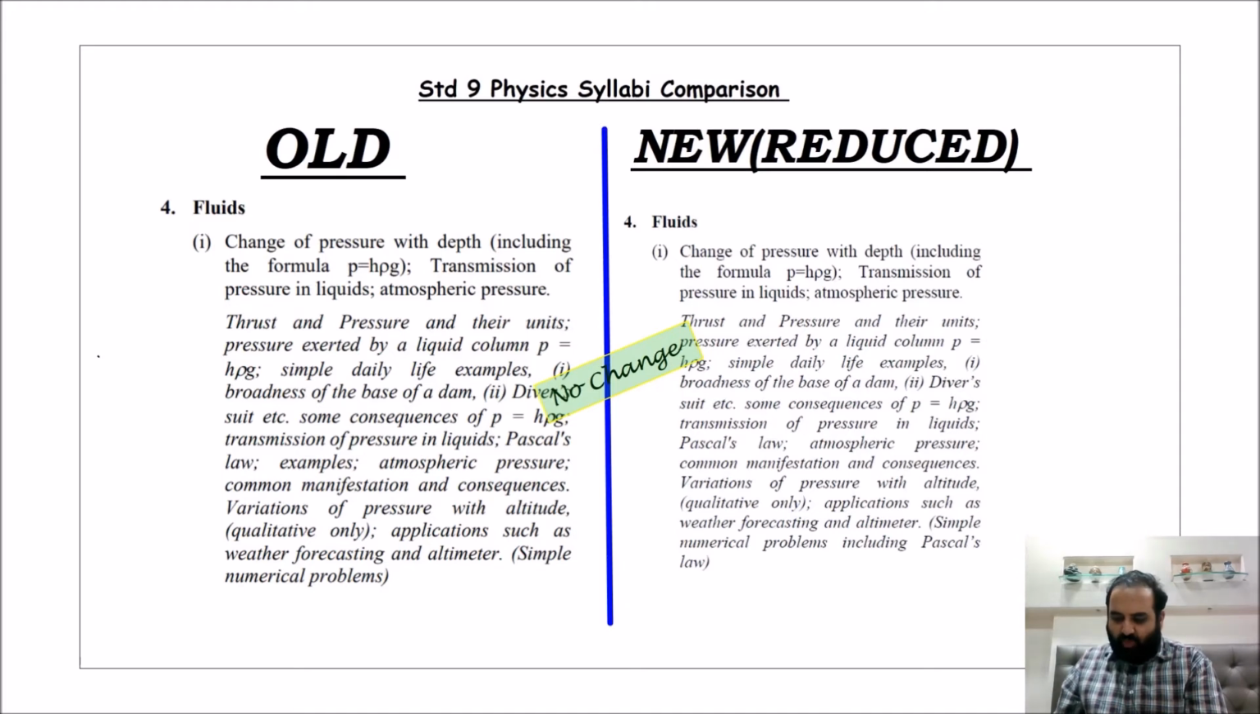That is fluids. In fluids, the main topic is chapter number 4, pressure in fluids and atmospheric pressure. Here also in fluids, I hope you are aware that 4.8, those examples of hydraulic machines, has been completely removed.